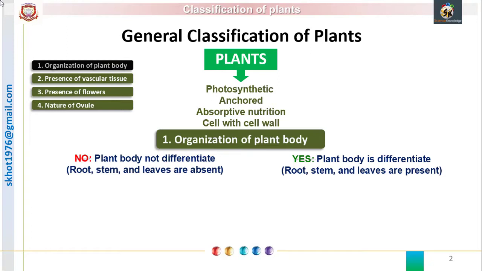If the body is not organized, then such plants are called thallophytic plants. So they are included in the group, the division Thallophyta. Their body is not differentiated into root, stem and leaves, so they have only a thallus-like appearance.